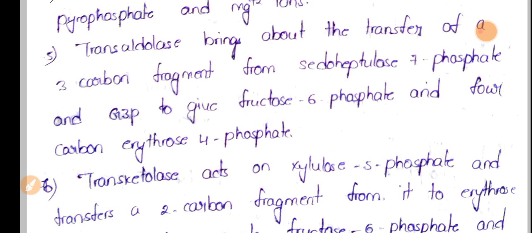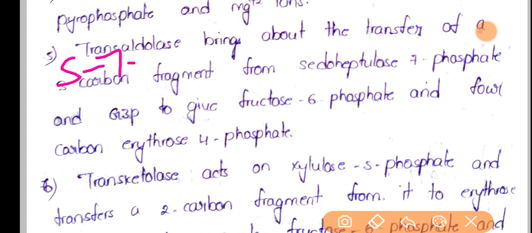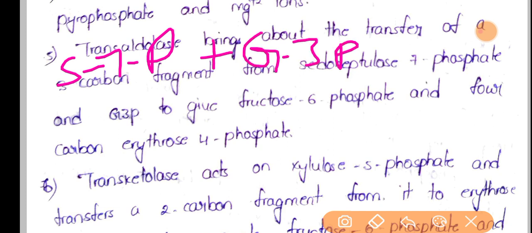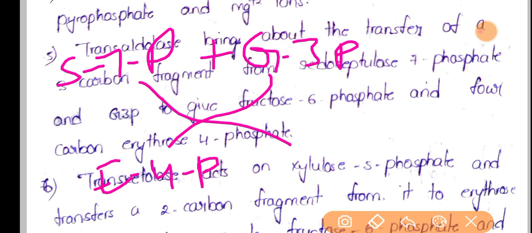This 4-carbon moiety is nothing but erythrose 4-phosphate. So pseudoheptulose 7-phosphate and G3P form erythrose 4-phosphate and fructose 6-phosphate.